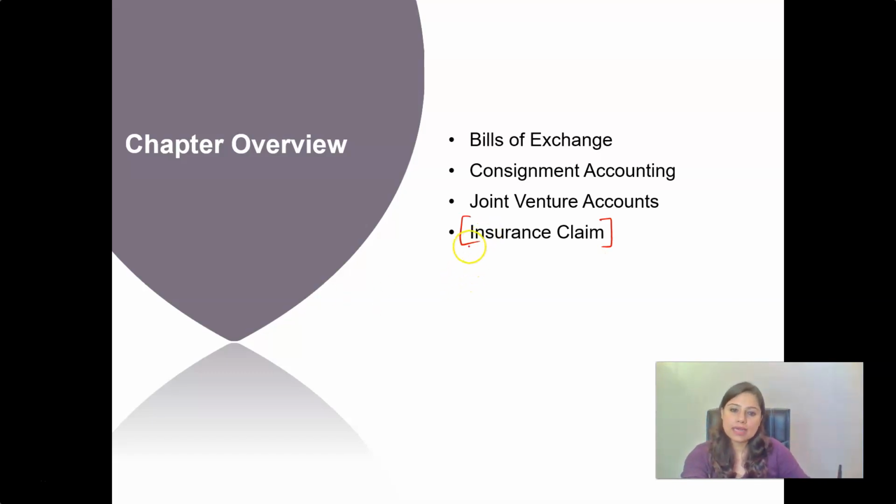However, if you analyze the papers, you will see that you often get questions related to insurance claim. It is not that consignment accounting, joint venture account, and bills of exchange are not being asked in the paper, but all these four topics are important. But if you analyze the pattern, you would find that questions related to insurance claim are more often asked. So now starting with the first accounting transaction that we would be taking a look at, bills of exchange.